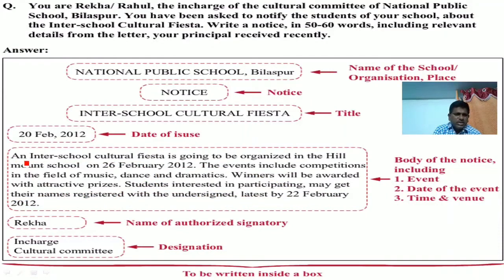An inter-school cultural fest is going to be organized. What is going to be organized? Yes, the program is going to be organized. Where? In the Hill Mount School. What is the name of the school actually? National Public School. So Hill Mount Public School, on 26th so and so. The events include what? Competitions. What are those competitions? Very good. Music, dance and drama competitions are there.